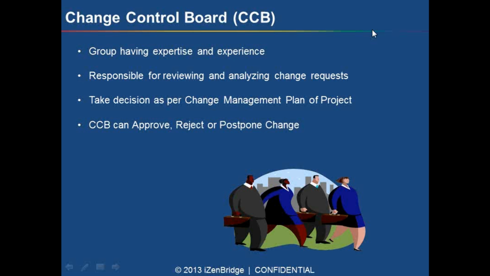Change management plan is the document where we document the roles and responsibilities of the change control board, and who all are included in the change control board for my project. And as a manager, what kind of change requests I'm going to present in front of the change control board. And the change control board is the one who is going to approve, reject, or postpone my change request.